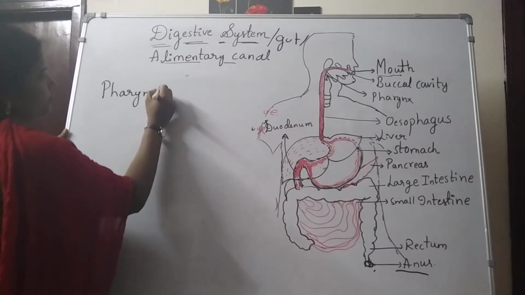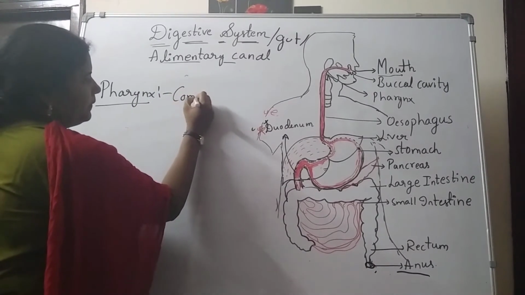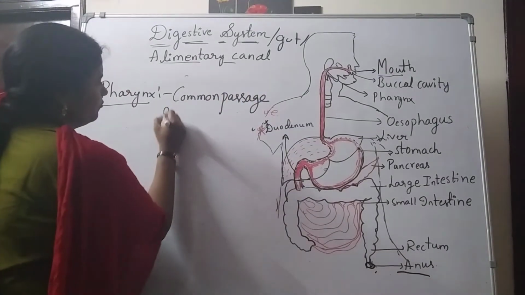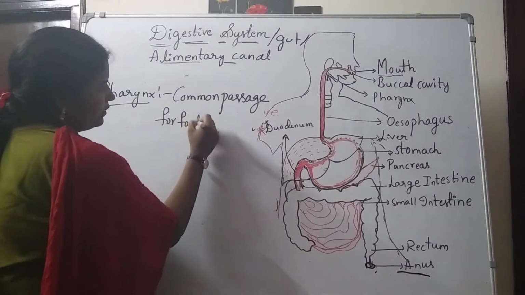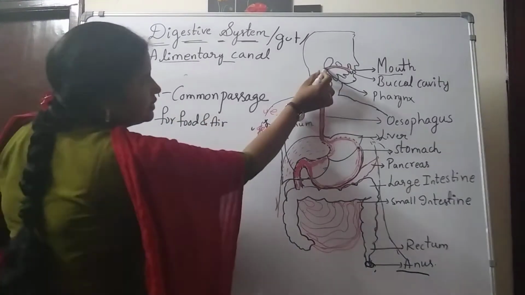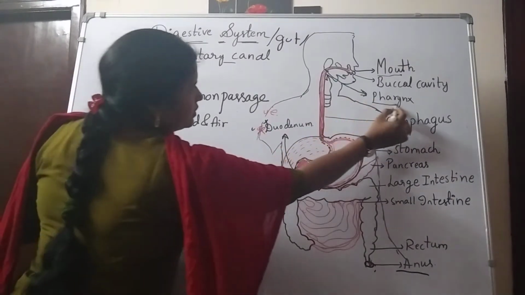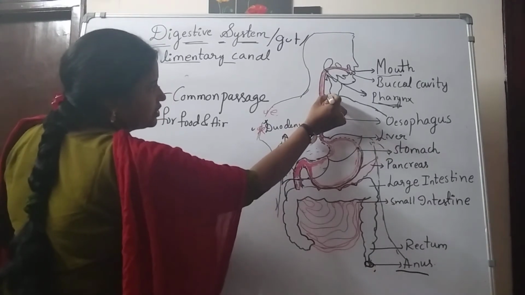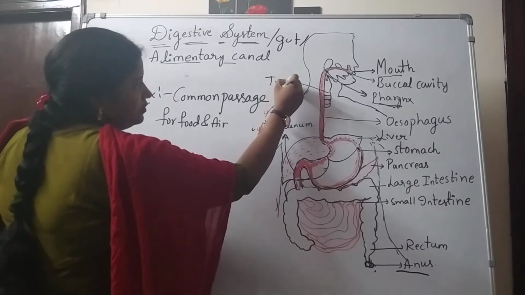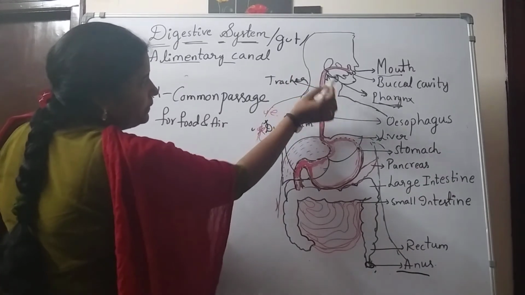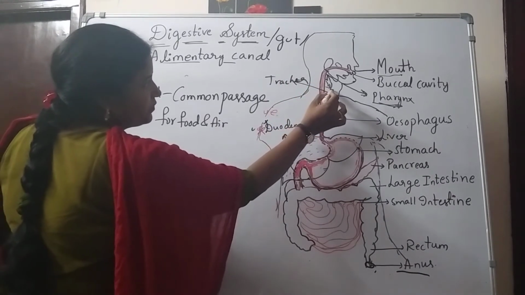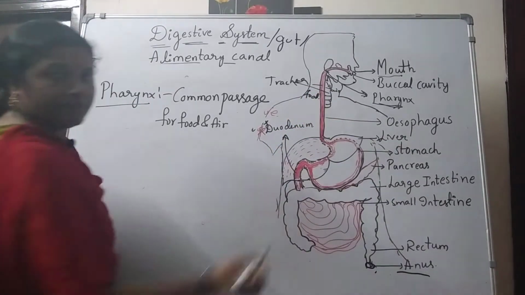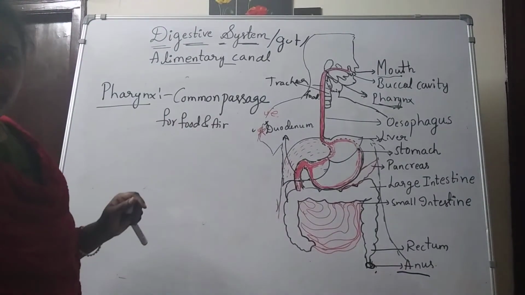Pharynx is a common passage for food and air. See here, this is the pharynx part, and this one is the trachea. The ring-like structure is known as the trachea. It allows air inside and, at the same time, food. That's why it is known as the common passage.